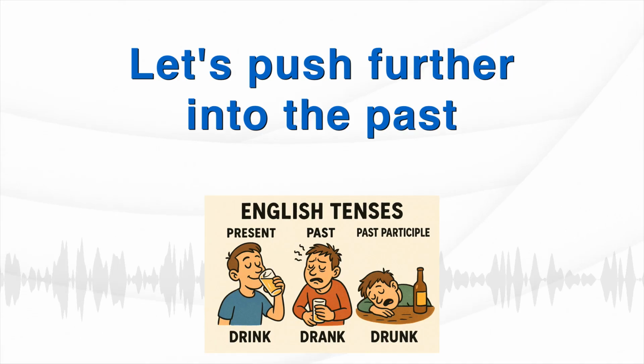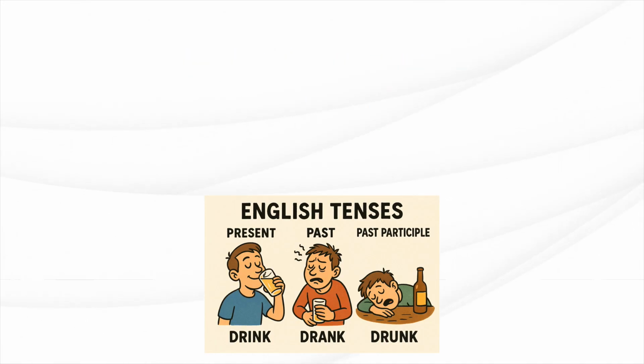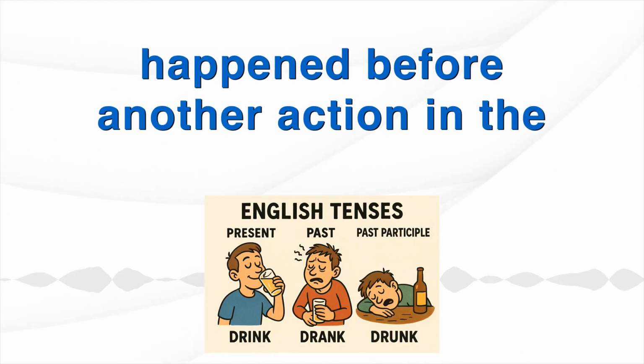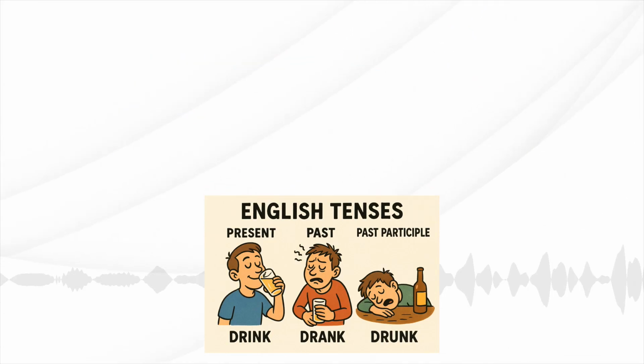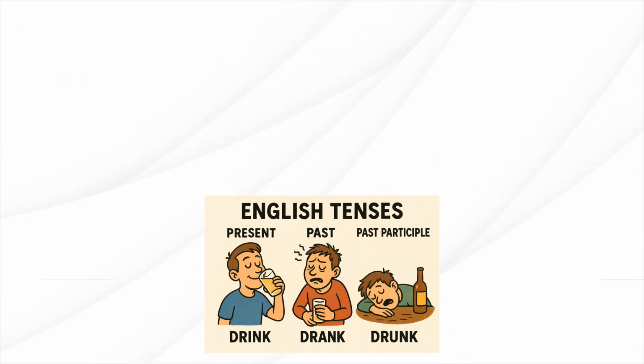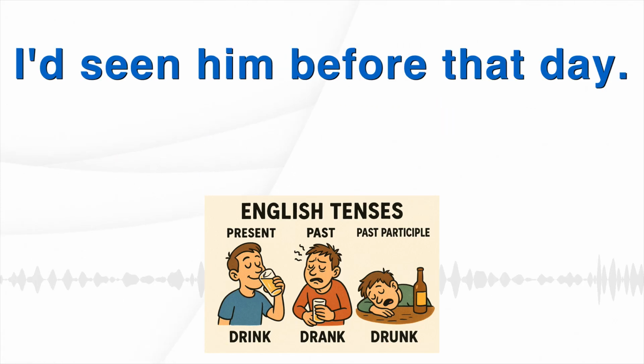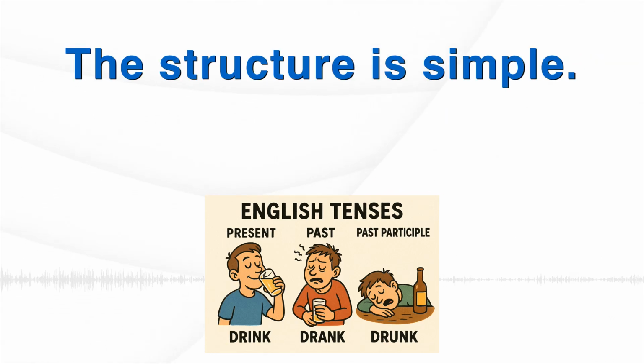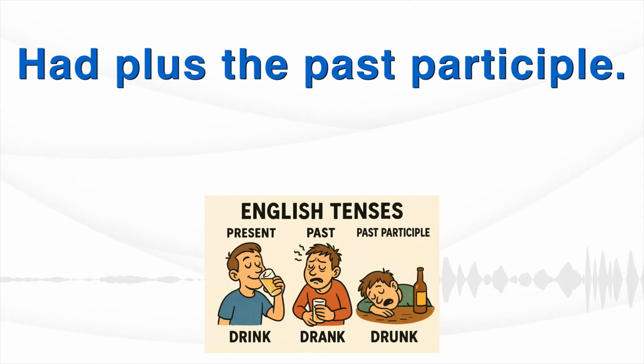Okay, let's push further into the past with the past perfect simple. This is for an action that happened before another action in the past. Right. It's the past before the past. Like when I arrived, they had eaten dinner. So the eating happened before I arrived. I'd seen him before that day. The structure is simple. Had plus the past participle.